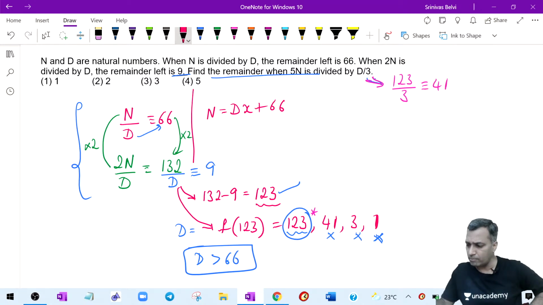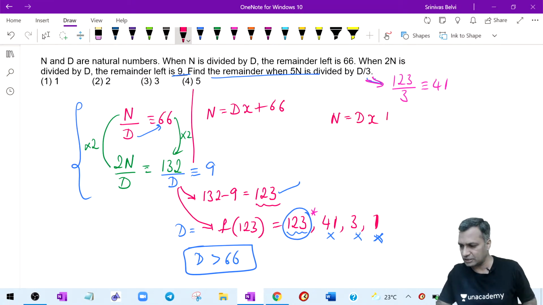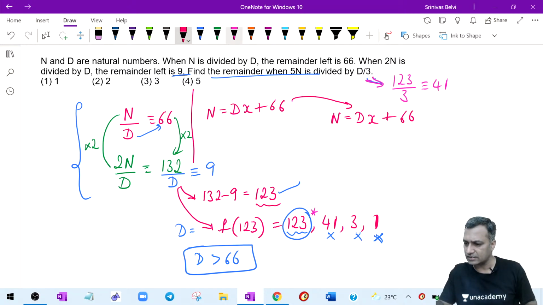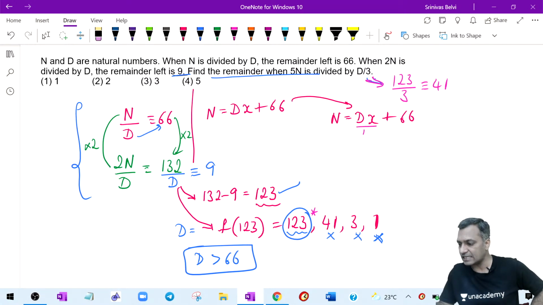Great. What was my number, by the way? My number was divisor times x plus 66. I'm just writing it in the alternate position. My number was divisor times x plus 66. Great. But then the author said, why don't you divide this by d by 3? In a sense, he said that it's not by d, man. You have to divide this by d by 3.